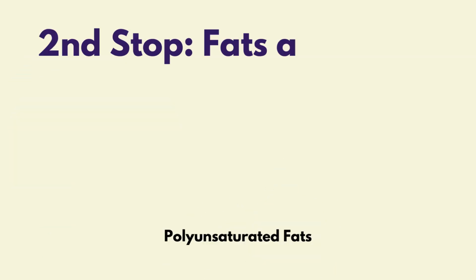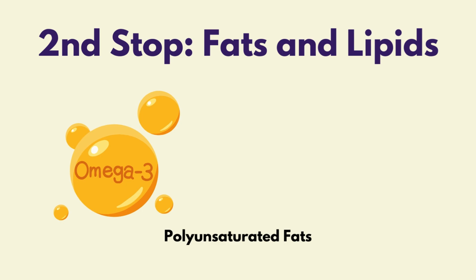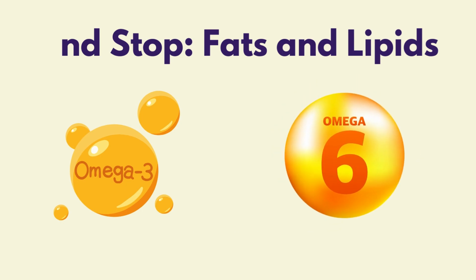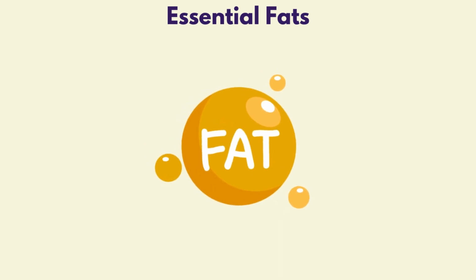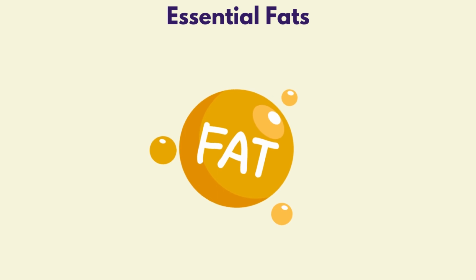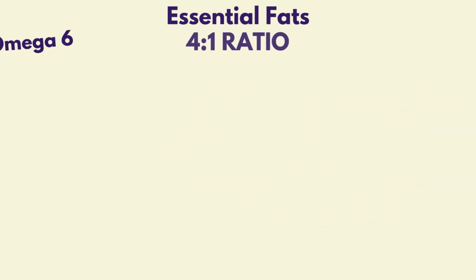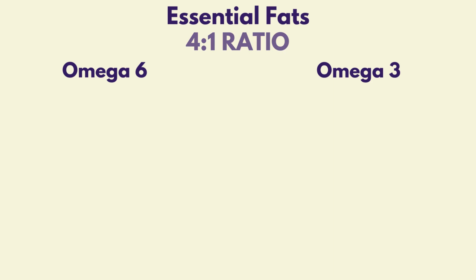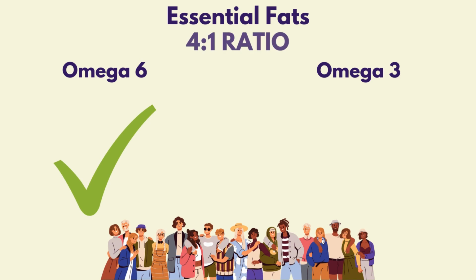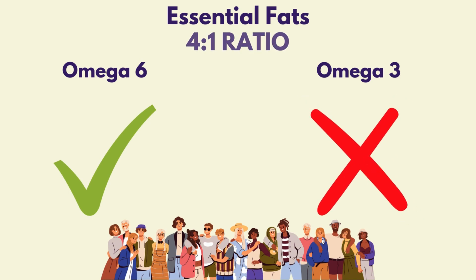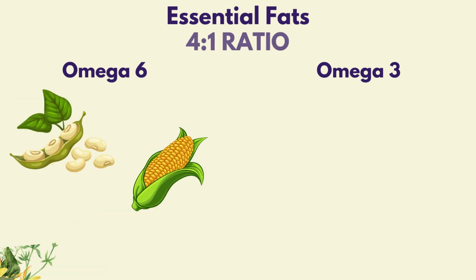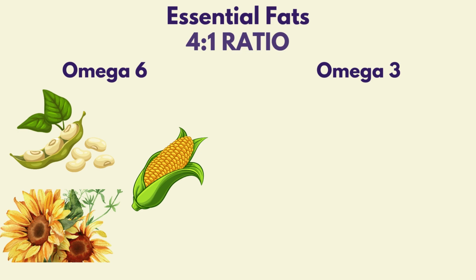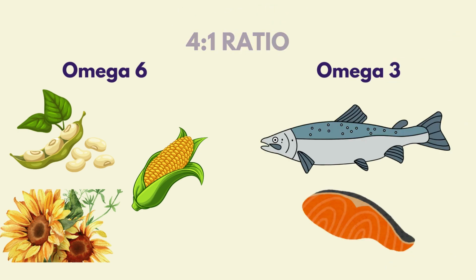Second stop, fats and lipids. Omega-3 and omega-6 are your polyunsaturated fats. These are essential fats, meaning that we need to add them to our diet because our body does not produce them. A 4-to-1 ratio of omega-6 to omega-3 needs to be maintained, otherwise it can lead to chronic diseases. Most Americans get plenty of omega-6, but not enough omega-3s. Some food examples that are rich in omega-6 are soybeans, corn, sunflower, and safflower oils. You can find omega-3s in wild-caught salmon.